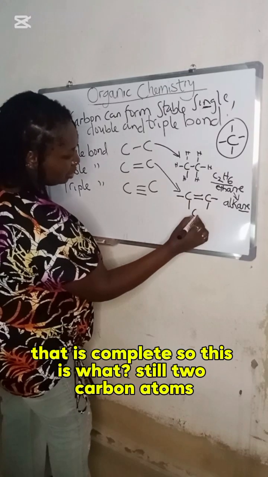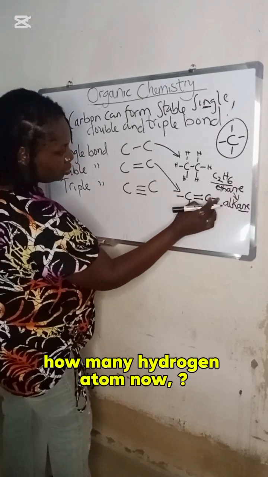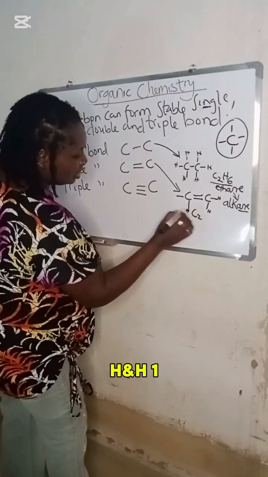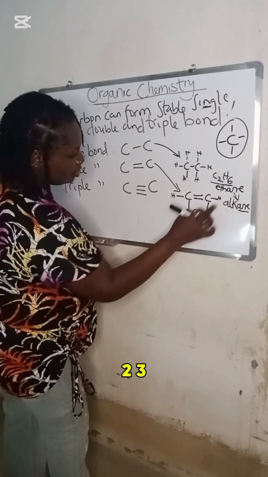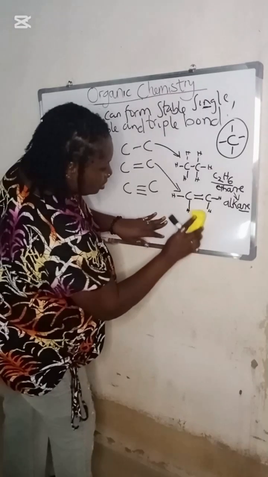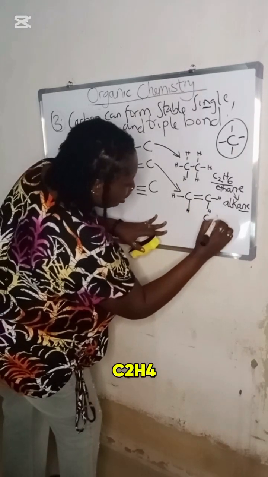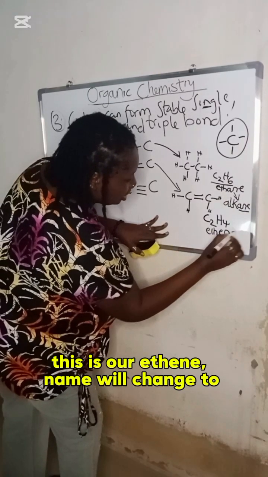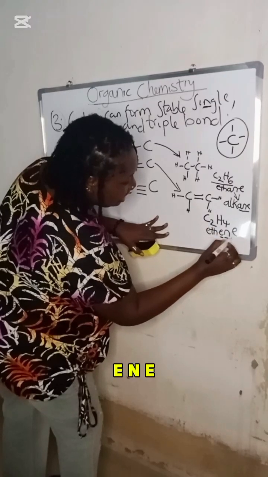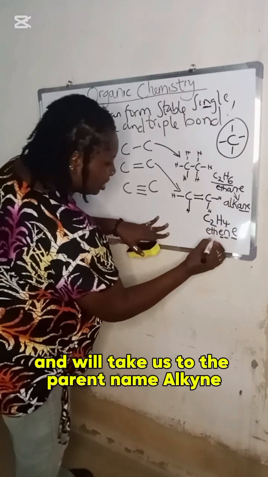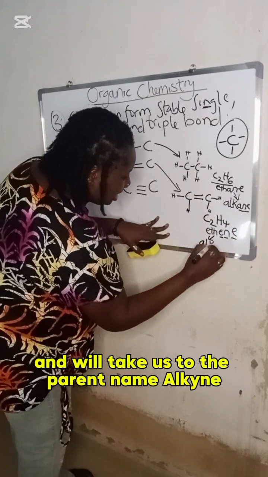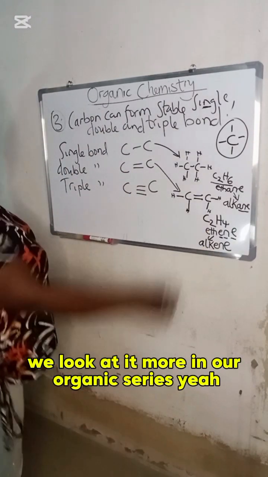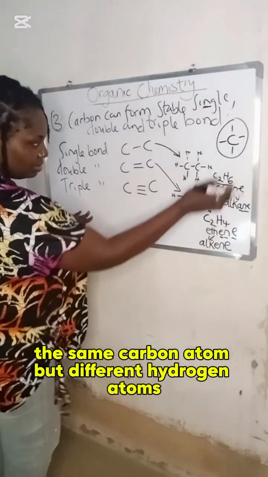Still 2 carbon atoms. How many hydrogen atoms now? 1, 2. Let me add it for beginners. H and H. 1, 2, 3, 4. This is C2H4. This is our ethene. The name will change to ENE, and will take us to the parent name, alkene. We'll look at it more in our homologous series. This is it: the same carbon atoms but different hydrogen atoms.